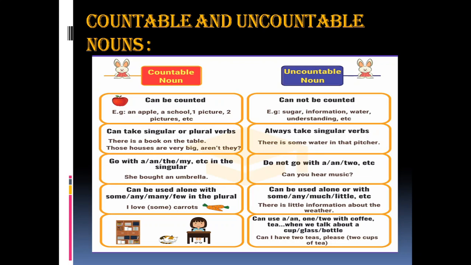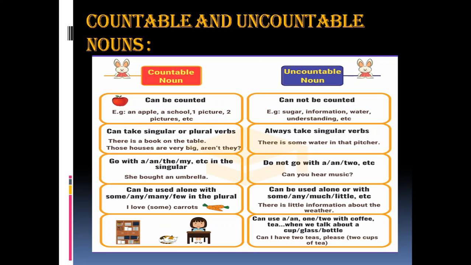A countable noun can go with a, an, the, my, etc. in the singular. For example, she bought an umbrella. An uncountable noun does not go with a, an, or two, etc. You can only ask, can you hear music? This is the example we can use.